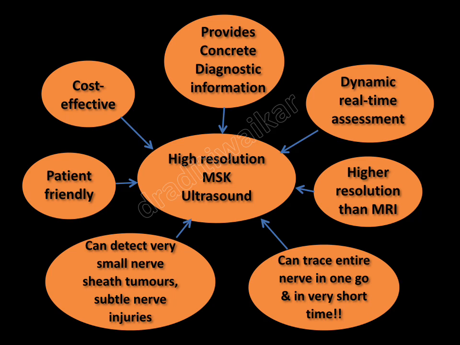So, to summarize, high resolution MSK and peripheral nerve ultrasound is a very cost effective imaging modality which provides concrete diagnostic information, allows dynamic real time assessment. It has higher resolution than MRI. It can trace the entire nerve in one go, and that too in very short time. It can detect very small nerve sheath tumors, subtle nerve injuries, and it is a very patient friendly modality.